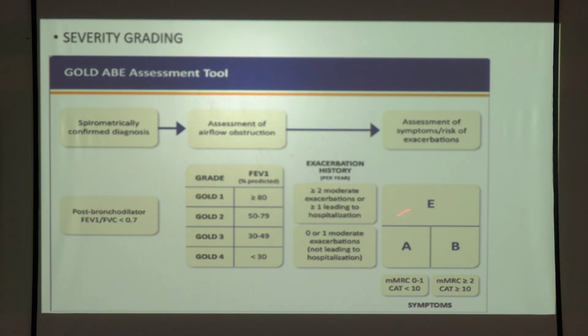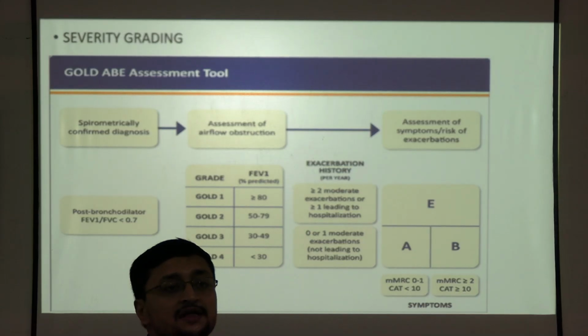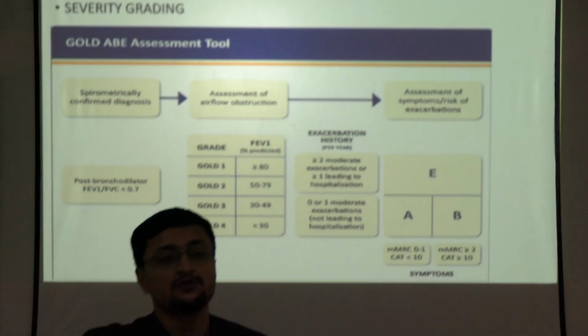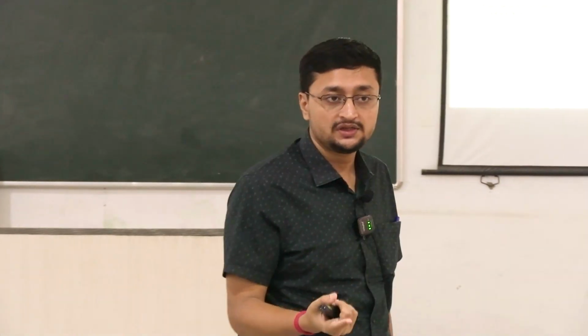And what is class A? Class A is if the patient is having 0 to 1 exacerbation not leading to hospitalization and MMRC score 0 to 1 and more than 1. So this is a very important ABE assessment test in your practical approach and in your so-called MCQ practice.